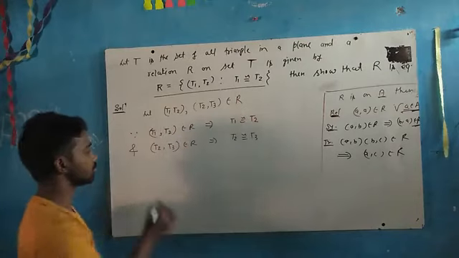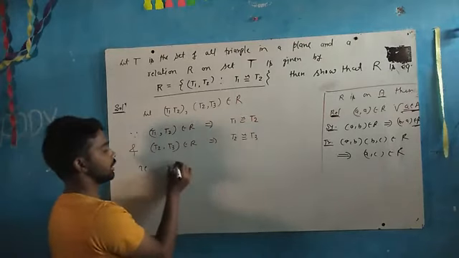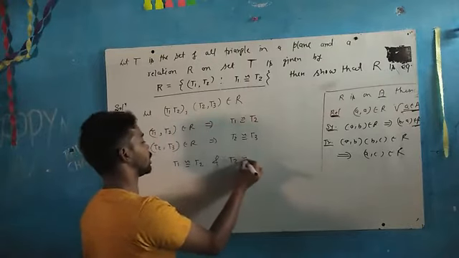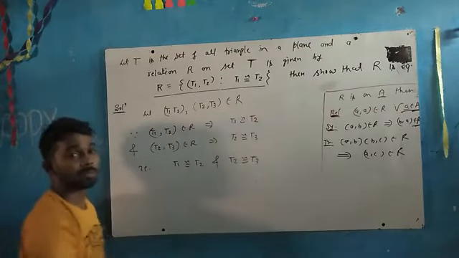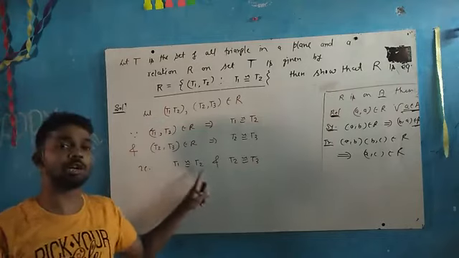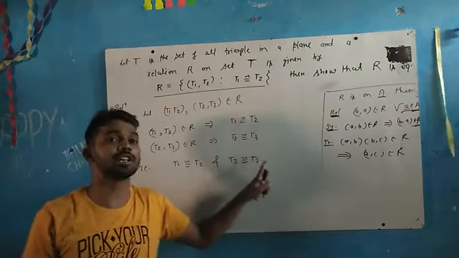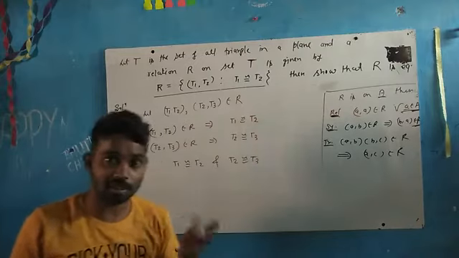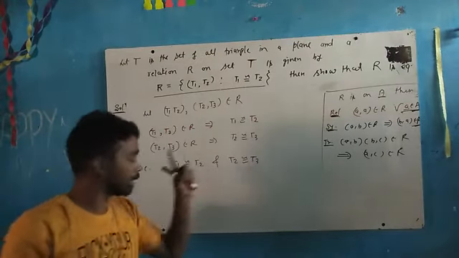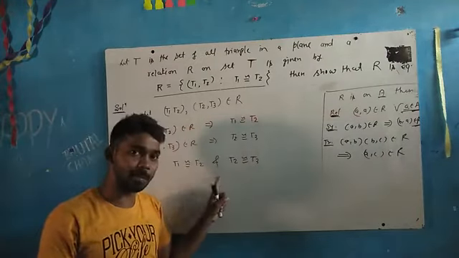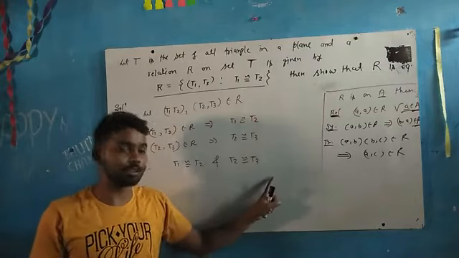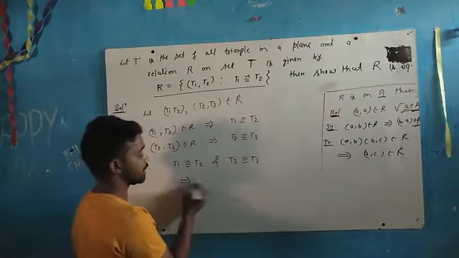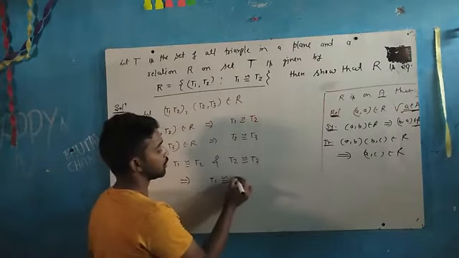Now just see, T1 is congruent to T2 and T2 is congruent to T3. Now apply your previous knowledge. If the first figure is congruent to the second figure, which is congruent to the third figure, can we say the first figure is directly congruent to the third figure? Yes, of course. Definitely the first figure is congruent to the third figure. Hence this implies that T1 is congruent to T3.